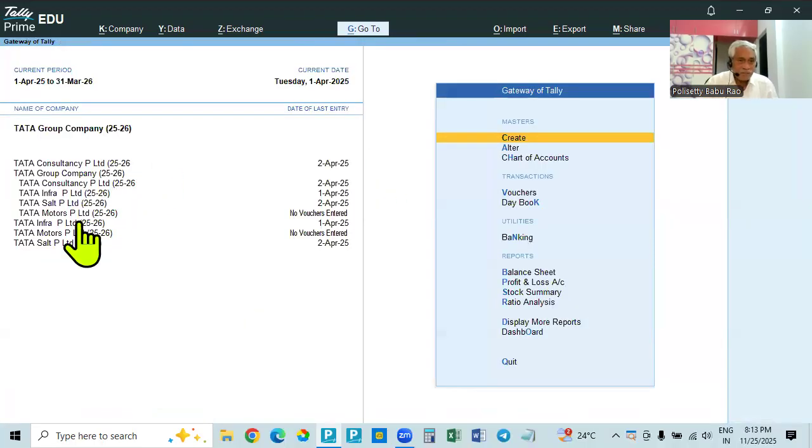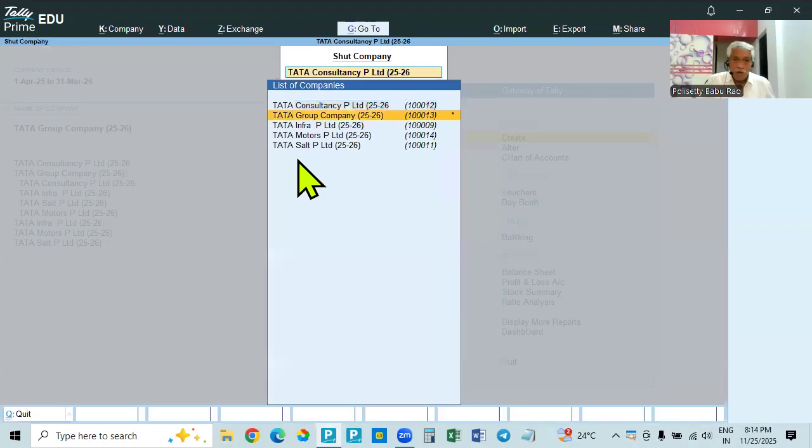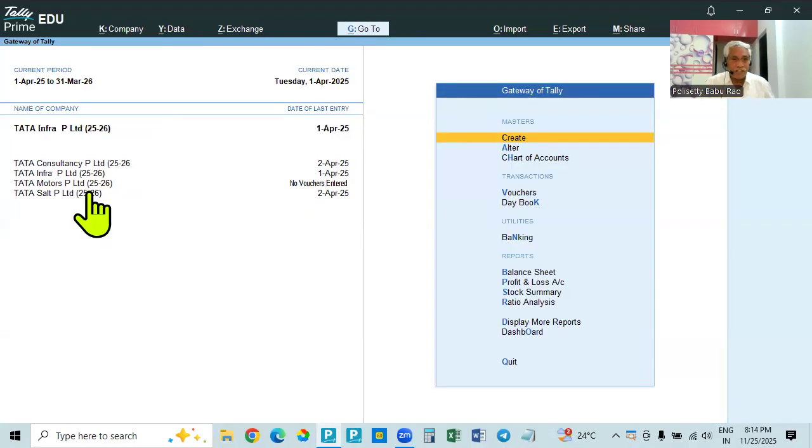Escape, come back here. It is removed as a member, but in the database it will be available. So all the four are available, but in the membership of the group company, Tata Salt, which is removed, it is still showing. So what do you have to do now? Again, we have to close and open. Closing means shut the company, that is the group company.